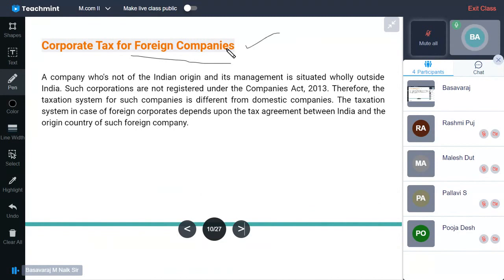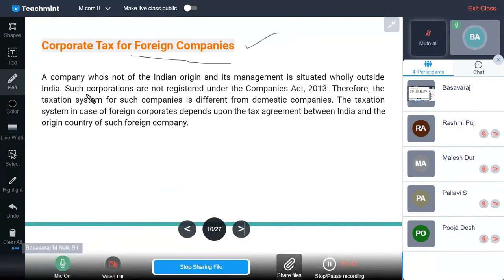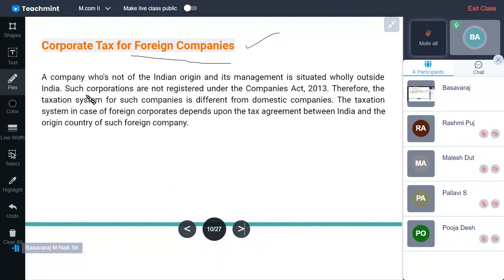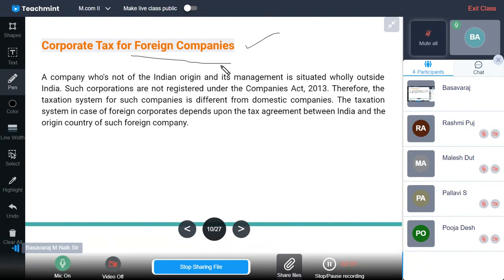So a foreign company is one which is not of Indian origin, and whose management and control are wholly outside India; such companies are not registered or incorporated under the Companies Act 2013. Therefore, the taxation system for such companies is different from domestic companies.